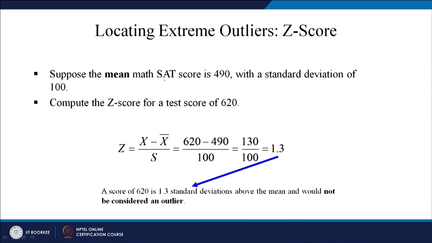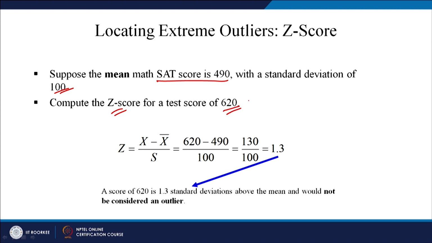Let us look at an example wherein we calculate the Z score. Suppose the mean math test score is 490 and the standard deviation is 100. Compute the Z score for a test score of 620.